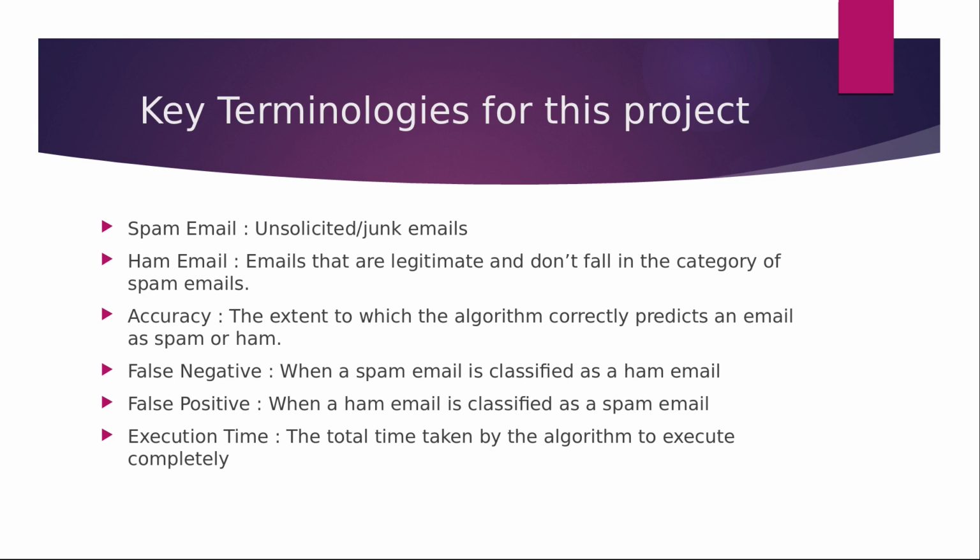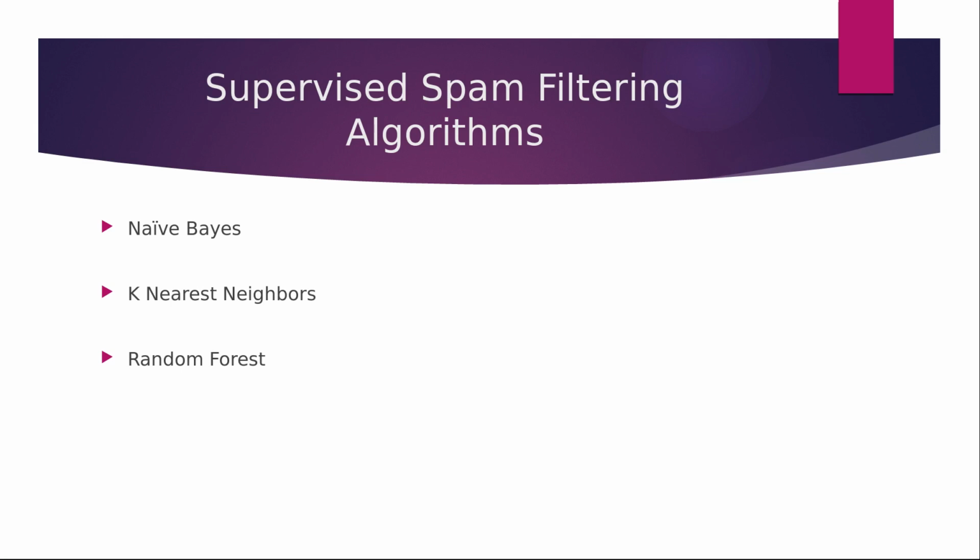Accuracy is the extent to which the algorithm correctly predicts an email as spam or ham. Then we have the false negative, which means when a spam email is classified as a ham email. We have a false positive, which means when a ham email is classified as a spam email. Execution time, the total time taken by the algorithm to execute completely. There are 3 kinds of algorithms which I have talked about in my project. The first one is naive Bayes, the second one is k-nearest neighbors, and the third one is random forest.